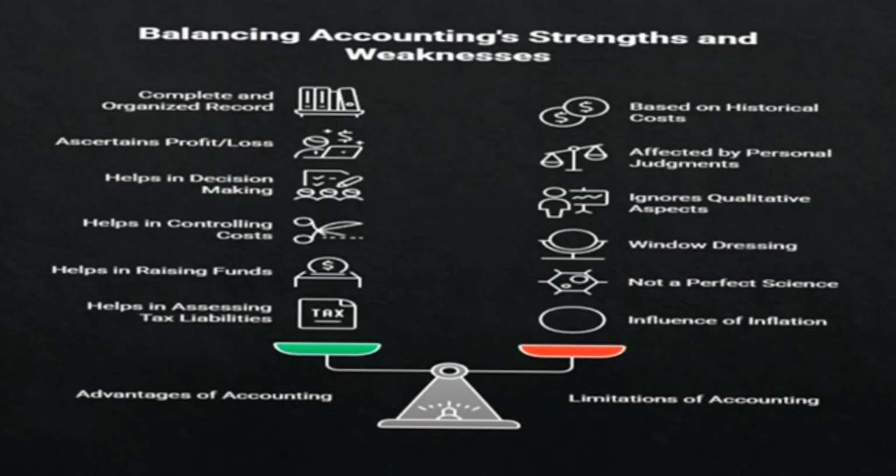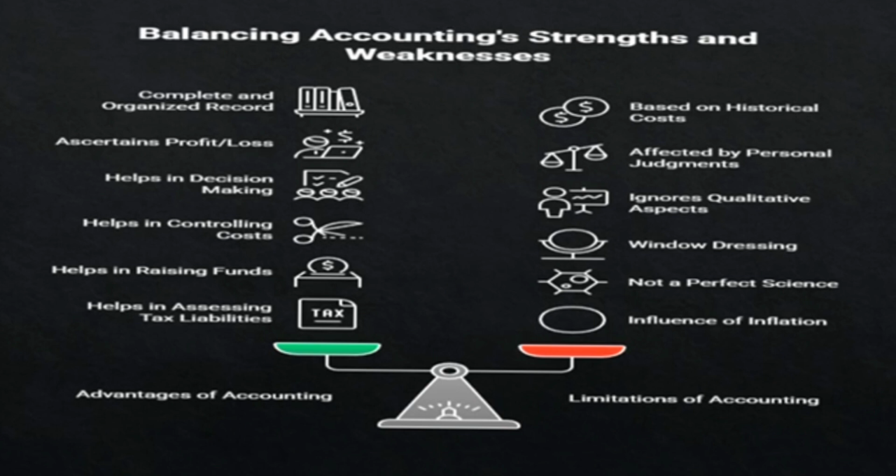We are moving to the last part of this video, advantages and disadvantages of accounting. Advantages of accounting. Provides complete and organized records. Accounting provides a complete and systematic record of all financial transactions, which helps in avoiding errors and omissions. Next one, helps in ascertaining profit or loss. Accounting helps in determining the profit earned or loss incurred by a business during a specific period of time. Helps in ascertaining financial position. It helps in determining the financial position of a business at a particular point of time, called a financial year.